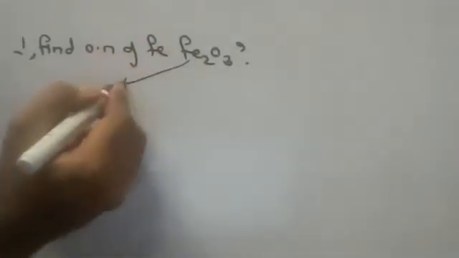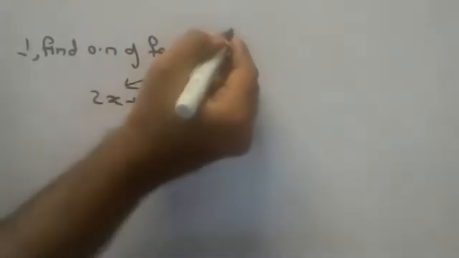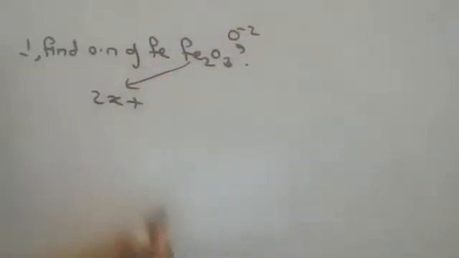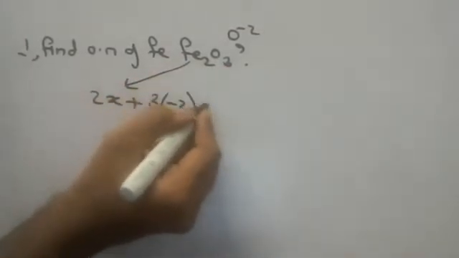How many irons are there, children? 2 are there, no? 2x, because we don't know iron. But oxygen, I told you, it is -2. First 20 I gave, no? Oxygen -2 I gave, no? So how many are there? 3. 3 into -2 is equal to 0.